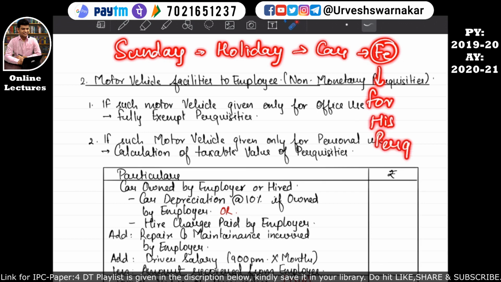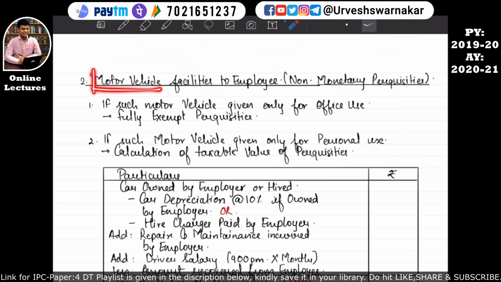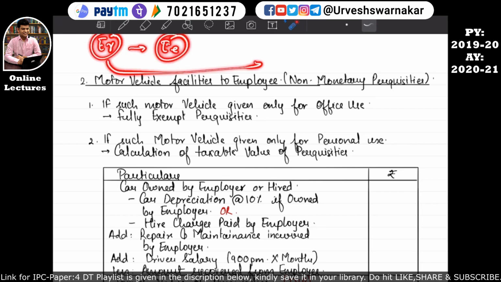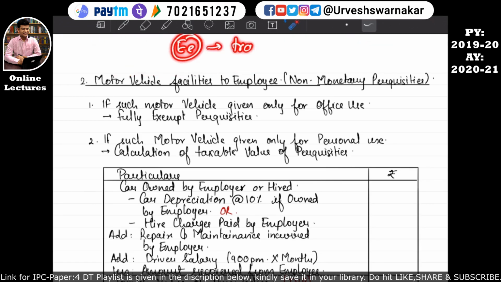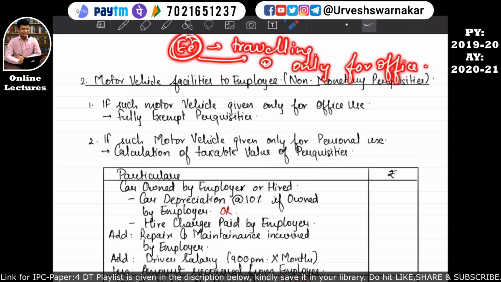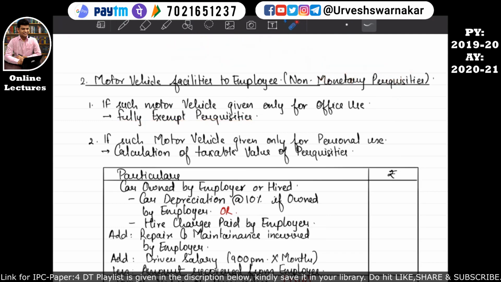Then how to calculate the value of such perquisite? Then it is said that it is considered as the employer is giving this benefit to the employee for his own benefit. That means employer wants his own benefit, that's why he is giving this benefit to the employee, and the benefit of the employee is only traveling. He is not getting any other benefit, and this benefit derived by the employee of traveling is only for office purpose. So that's why it is a fully exempt perquisite.